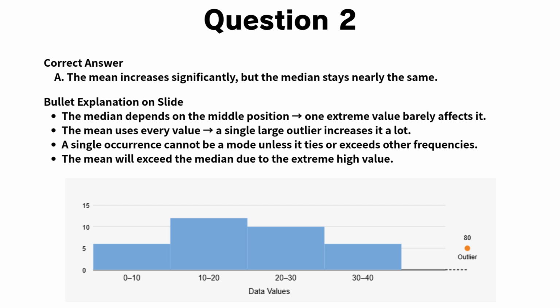Also notice why choice C is wrong. A value does not become the mode just because it is the largest. The mode is the value that occurs most often, and a single occurrence can't be the mode unless it ties or beats the highest frequency. So with an extreme high value added, the mean rises, the median stays about the same, and the mean ends up exceeding the median. That matches choice A.